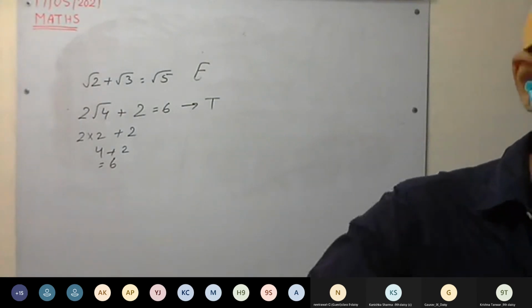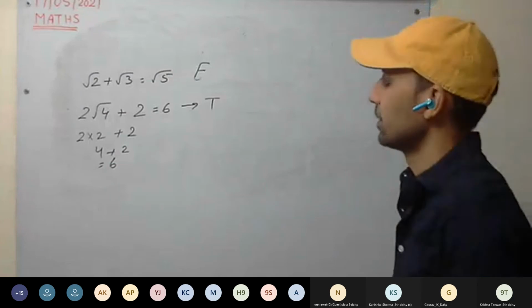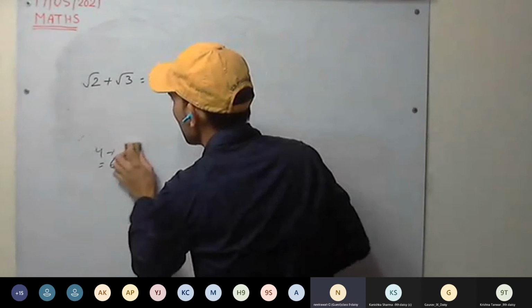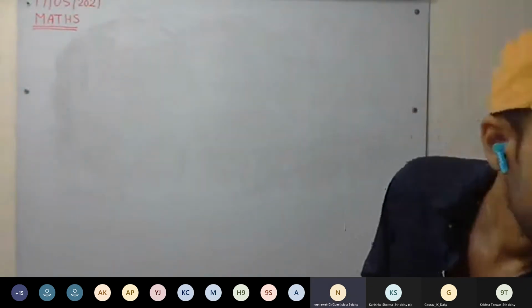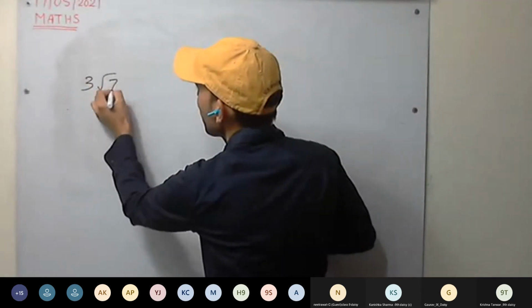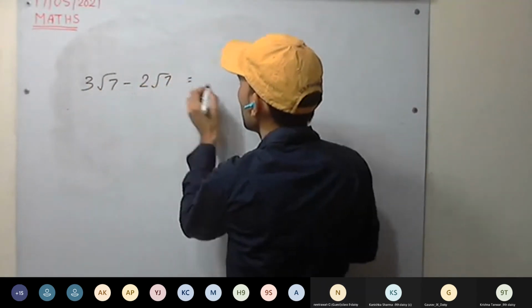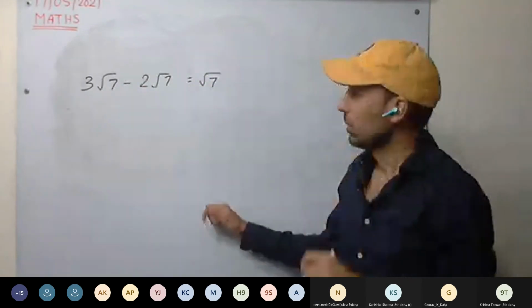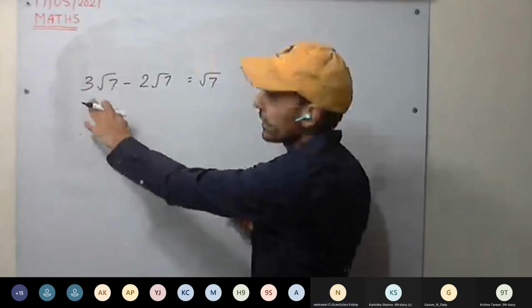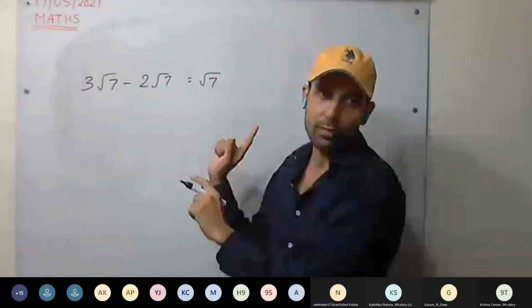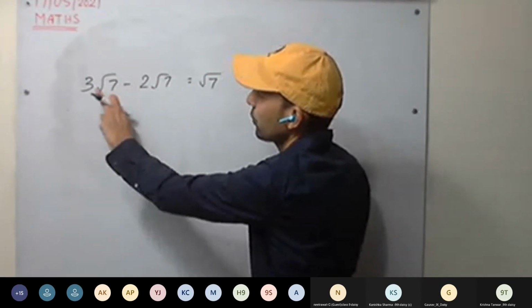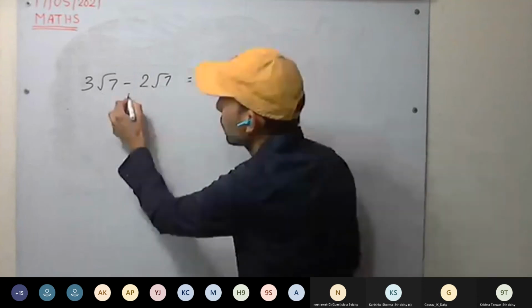Okay, third one goes to Neil. Neil, now tell. Third one, is it true or false? Sir, true. It's true. So see here, 3 root 7 minus 2 root 7 equal to root 7. So how to solve? We have 3 root 7s this side and here 2 root 7. So we are subtracting 2 root 7 from 3 root 7, we get root 7.